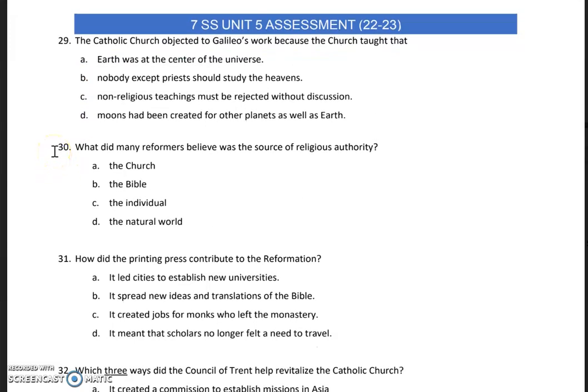Number 30. What did many reformers believe was the source of religious authority? A. The church. B. The Bible. C. The individual. D. The natural world.